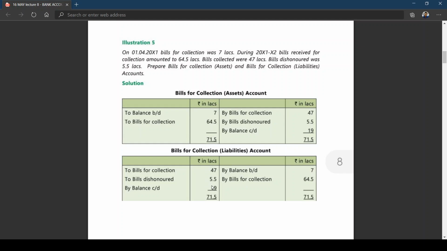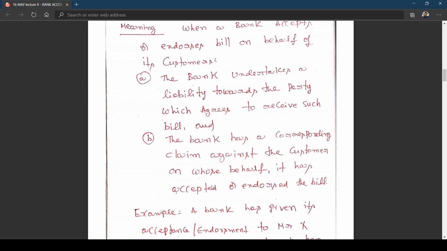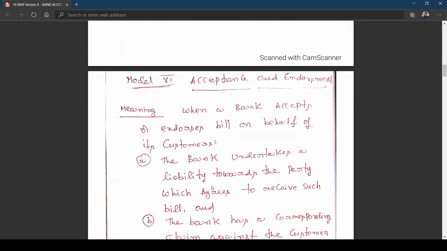Okay. Now this is model number 5. Now let us see model number 6. This model number 6 is about acceptances and endorsement. Acceptances and endorsement. Generally, what happens?